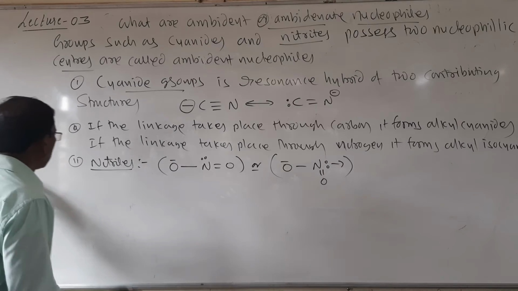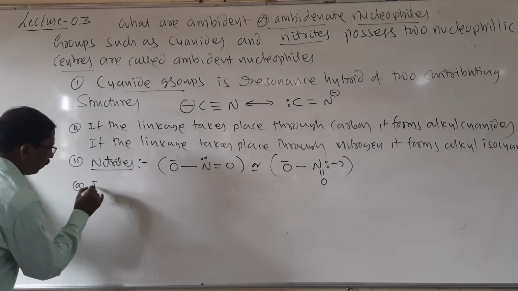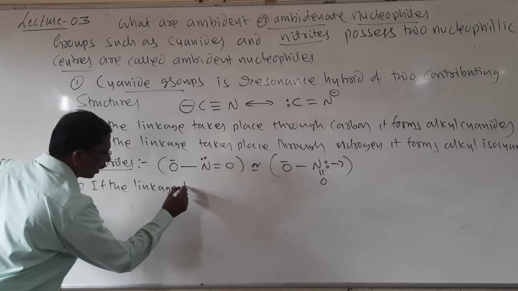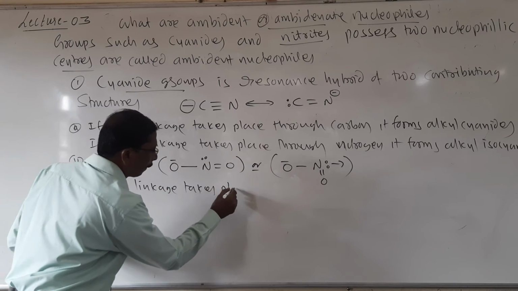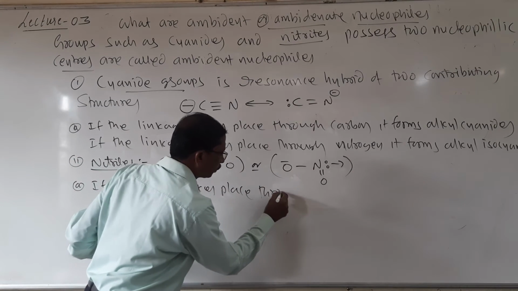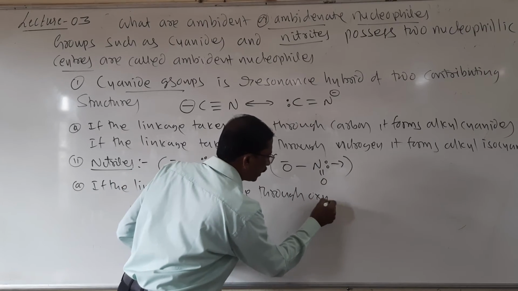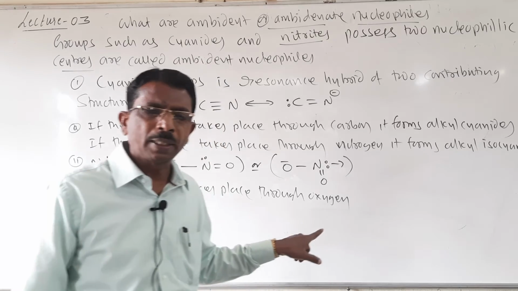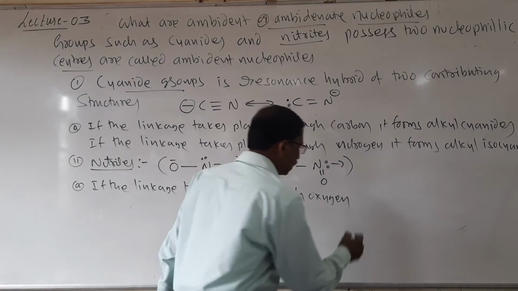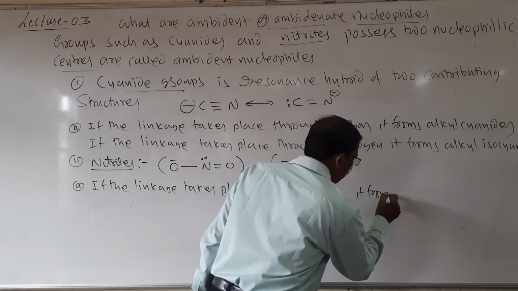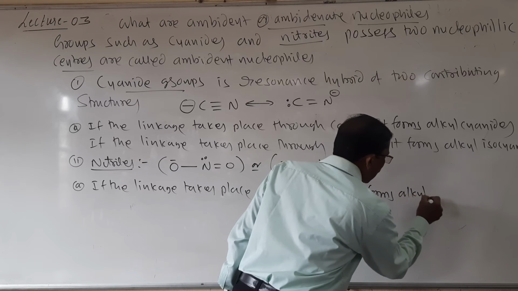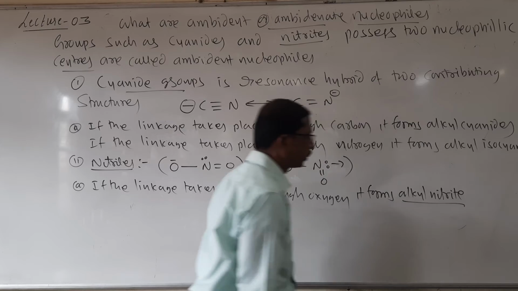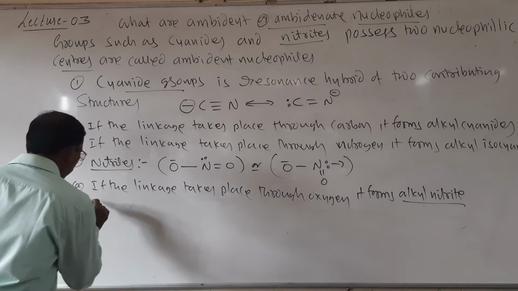I will write here. Look here, first that is A. If the linkage takes place through oxygen, it forms alkyl nitrite. Look here students, alkyl nitrite.